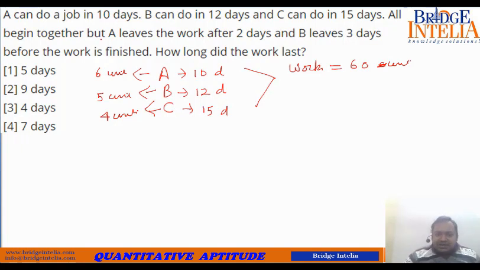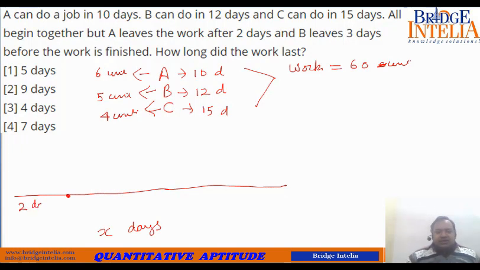All begin together, but A leaves the work after 2 days and B leaves 3 days before the work is finished. How long did the work last? So let's understand. Let's suppose the work lasted for X days. Fine. So what is being said? A leaves the work after 2 days. That means for the first 2 days, all three were present. After 2 days, A left.